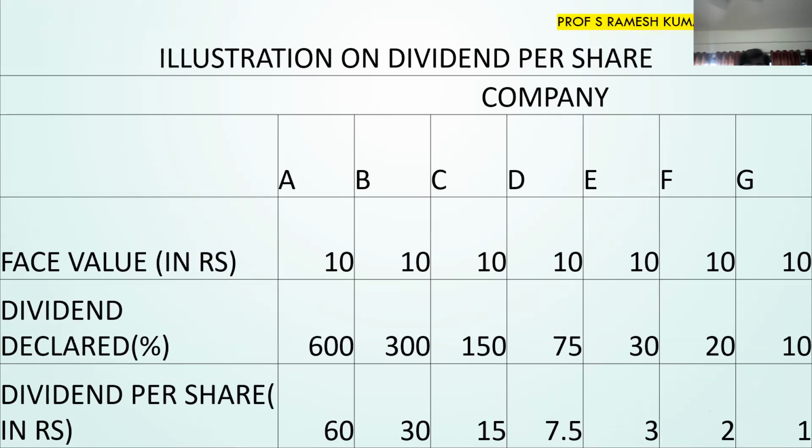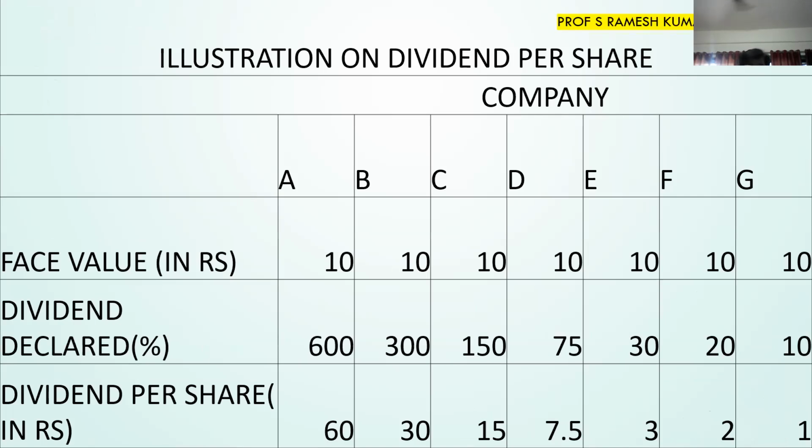So first you will have data on face value, and subsequently you have data on dividend declared percentage. From these two data you can find out the total dividend per share. In this example, there are 6 or 7 companies, sorry, and the face value per share of all these companies is 10 rupees per share. The face value is ₹10 per share.